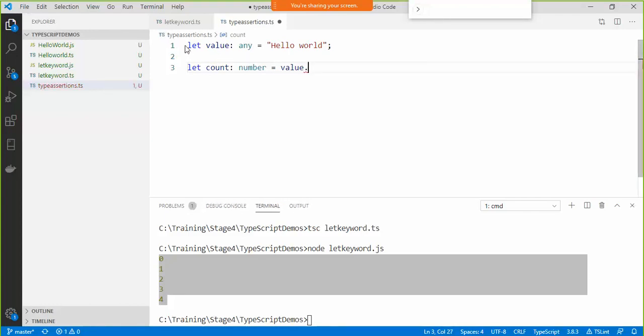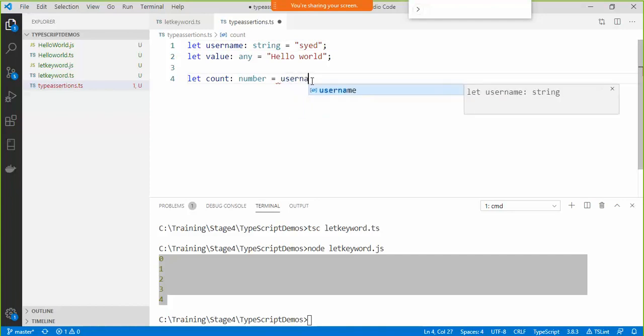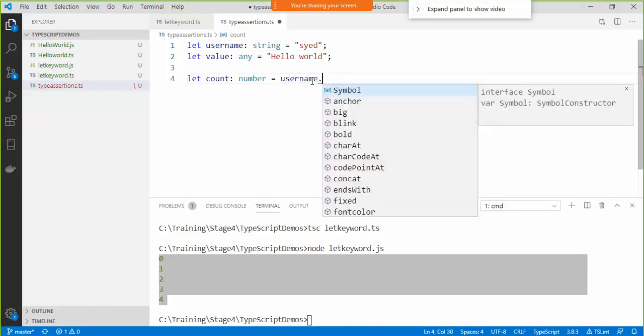But if I have a string variable from the beginning, say let username colon string equals Syed, and I try it for this variable, say username dot, I have access to all the methods which are there in the string data type.